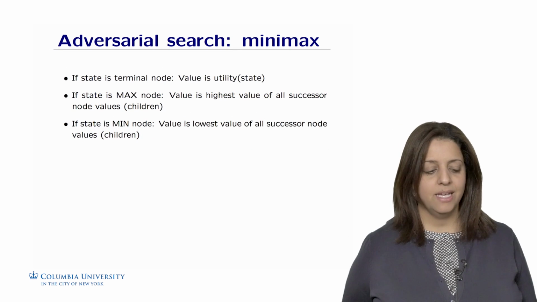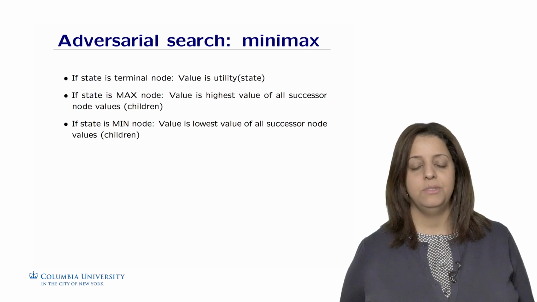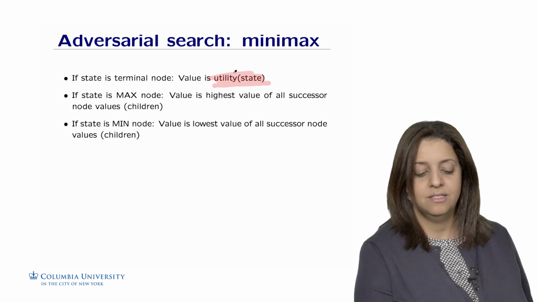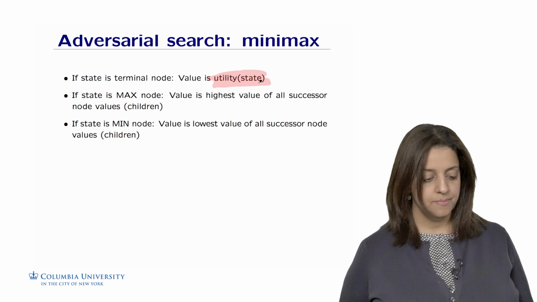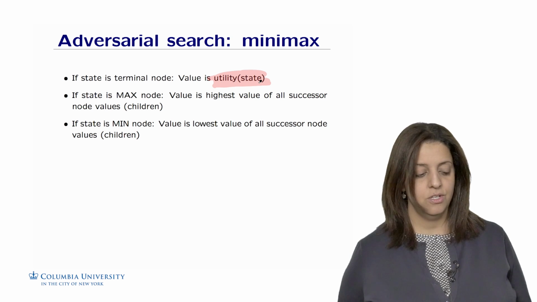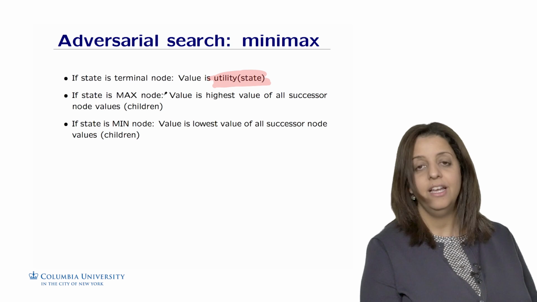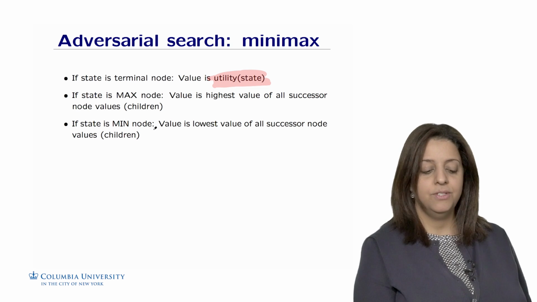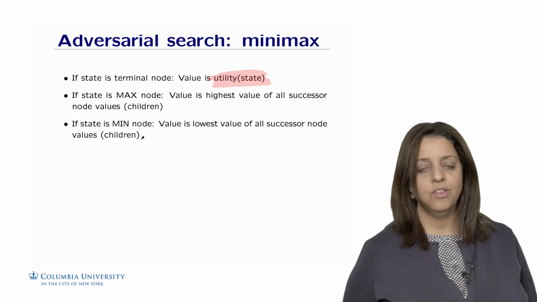So the idea of minimax can be summarized with these simple if statements. If the state is a terminal state or terminal node, then we're just going to uncover the utility of the state. The utility of the state is the number that we give, depending on whether the state is in favor of Max or not. If the state is a Max node, then the value is the highest value of all successors, of the node's children. So again, we call minimax here, it's a recursive function that goes all the way down to get the maximum value along that path. If the state is a Min node, then we reach for the lowest value of all successor nodes, that are the values of the children.